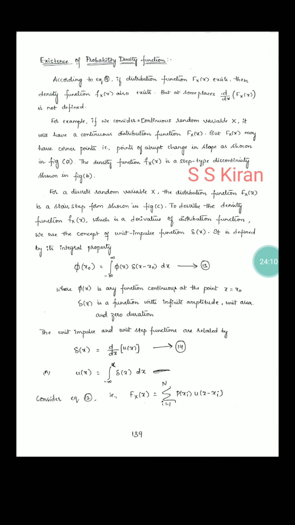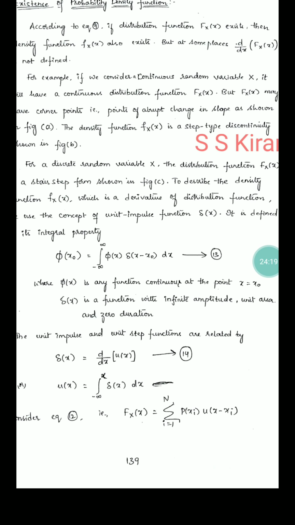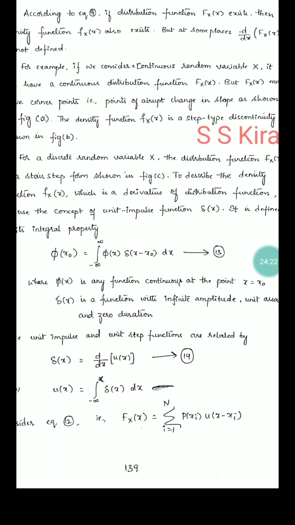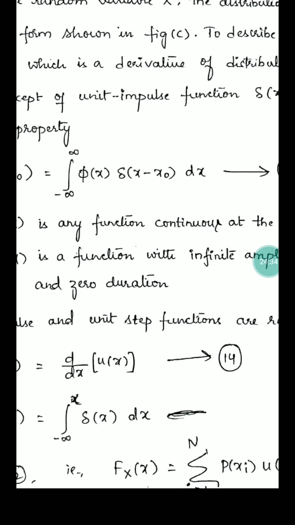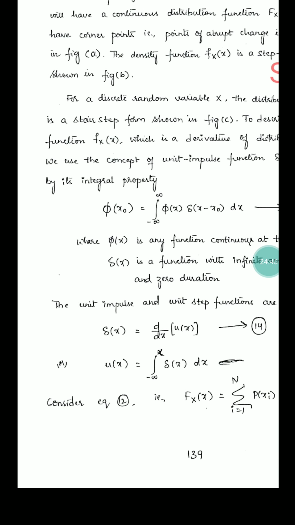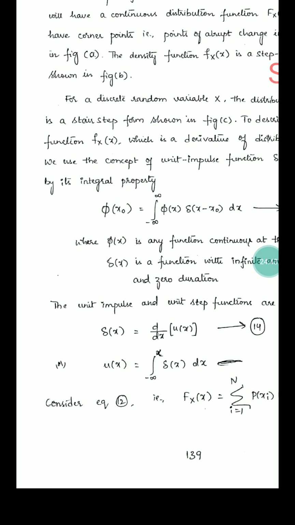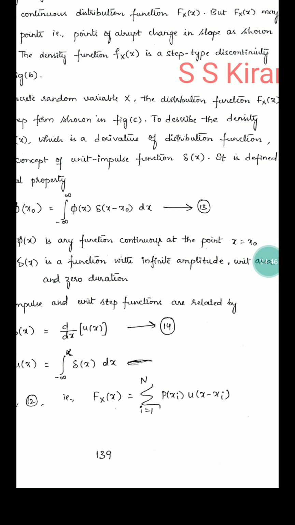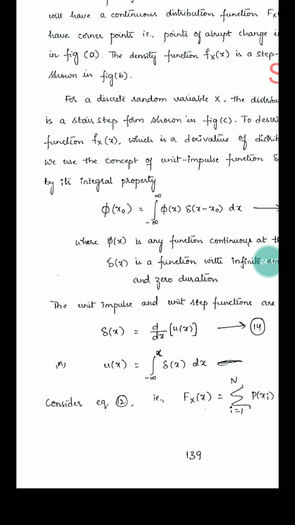Now, the existence of the probability density function. Just observe these three equations, that is more than enough. p of x naught is equal to the integral from minus infinity to infinity of p of x, equal to delta of x minus x naught. If you take the derivative of the unit step function, you get an impulse, that is called the unit impulse, delta of x.